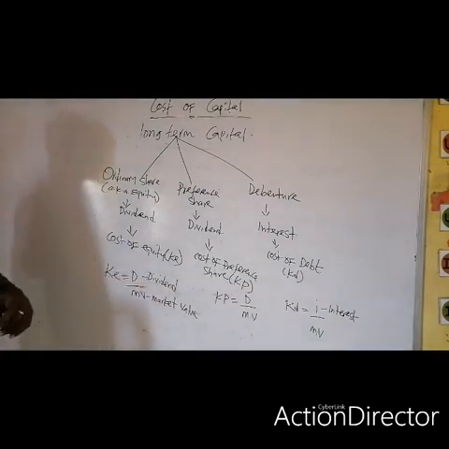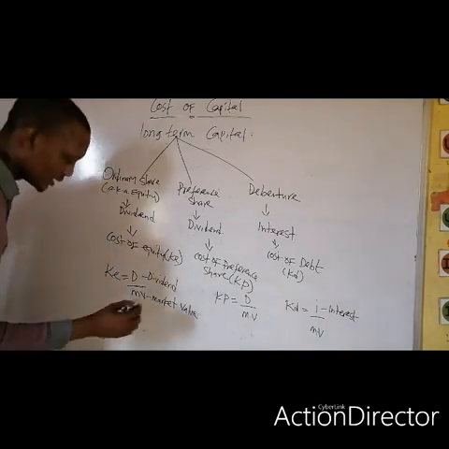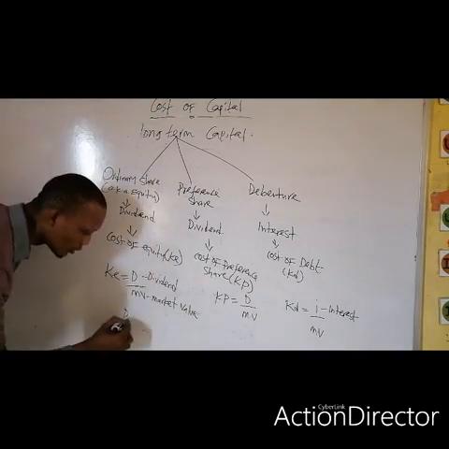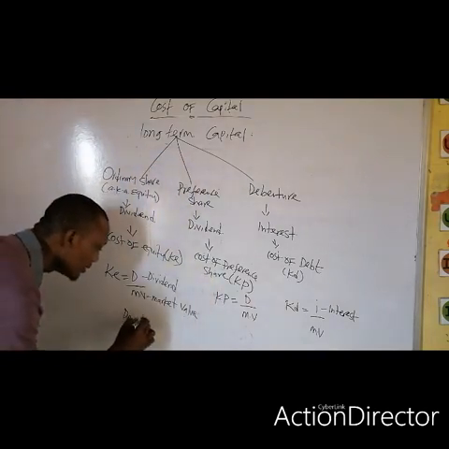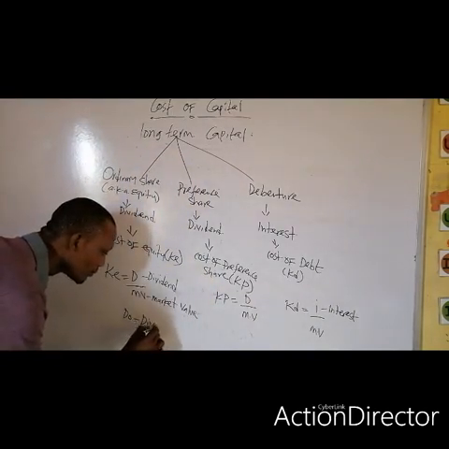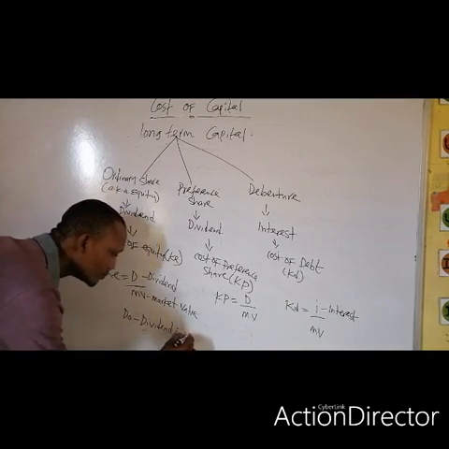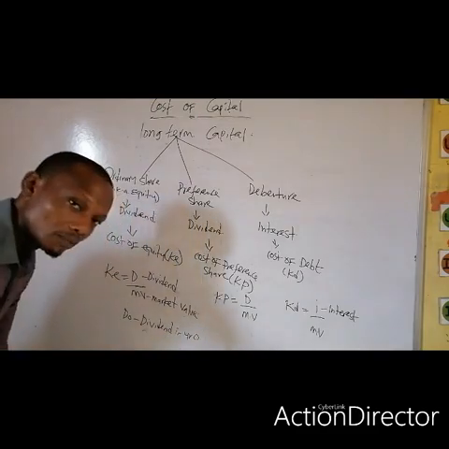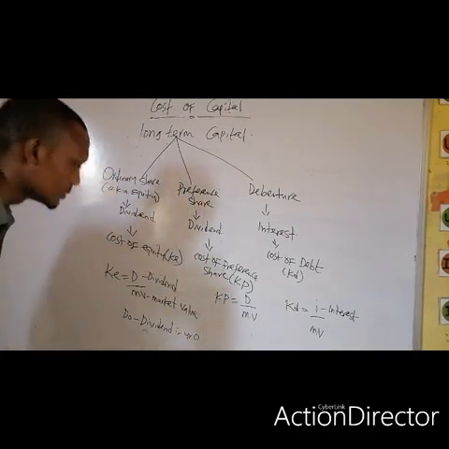Which dividend are we talking about here? Dividend can come in two forms, majorly two forms. You can have D0, which we define as dividend in year zero, or dividend now, the present dividend.